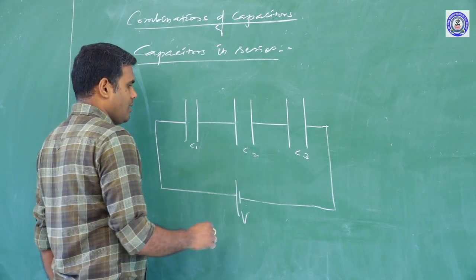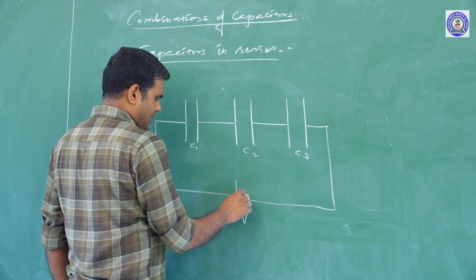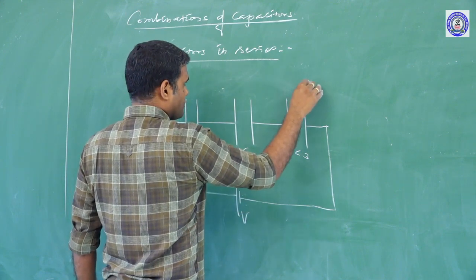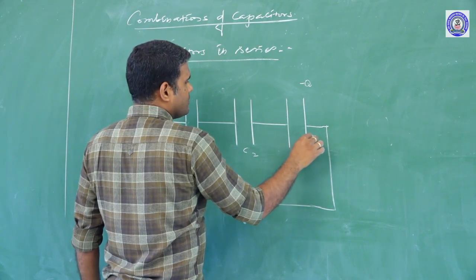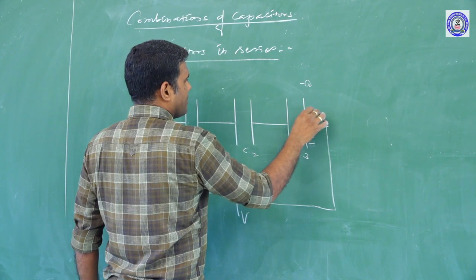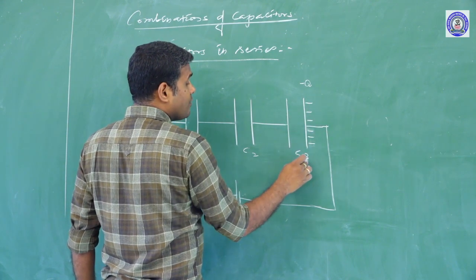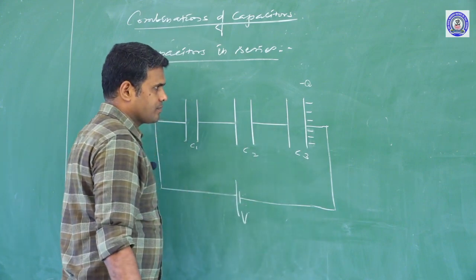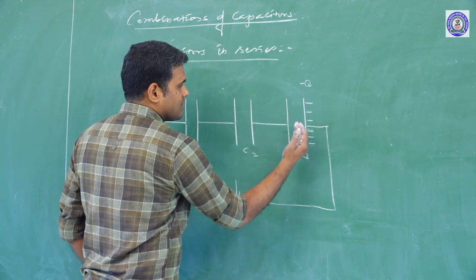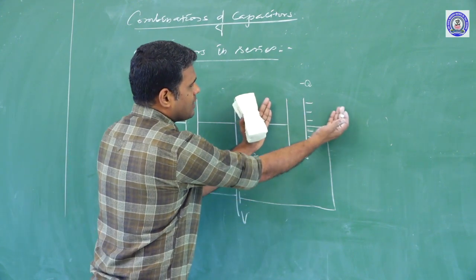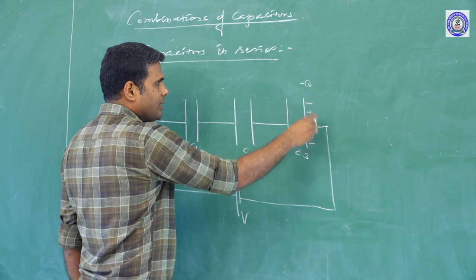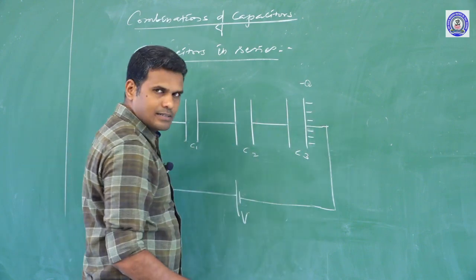What will happen here? We can explain it very simply. The negatively charged electrons having charge minus Q will be stored on the right plate of the third capacitor C3. What charge is stored? Minus Q. Where is it stored? On the right plate. See, if two plates are there, this one is the left plate, this one is the right plate. So negatively charged electrons are stored over the right plate of capacitor C3.